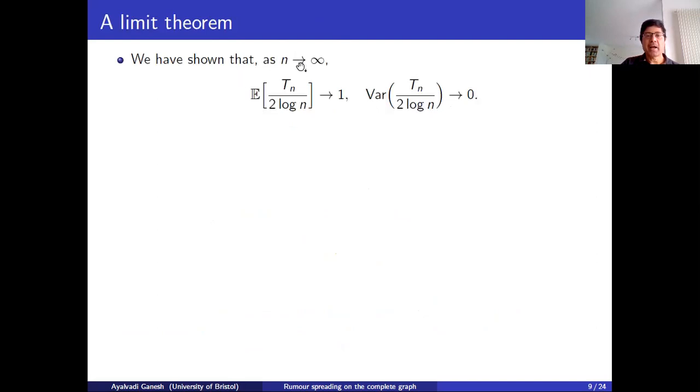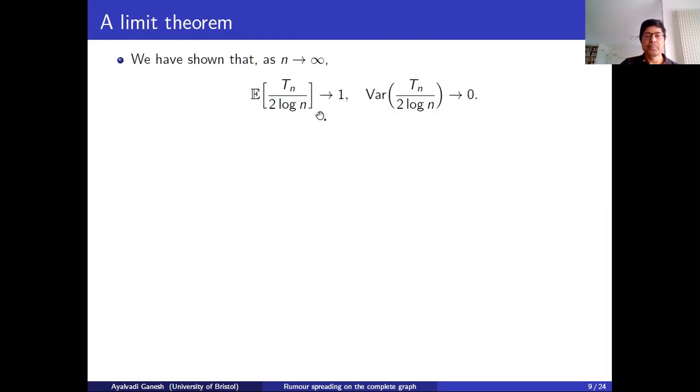We've shown that as n goes to infinity, the mean of Tn scales like 2 log n. So if you divide Tn by 2 log n, the mean tends to 1. The variance of Tn is bounded, it's some constant. So if you divide by 2 log n, the variance gets divided by the square of this. So a constant over log squared n goes to 0 as n goes to infinity.